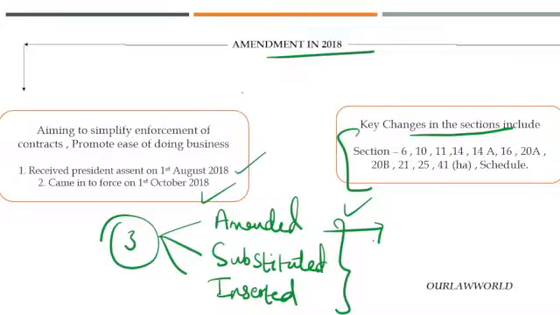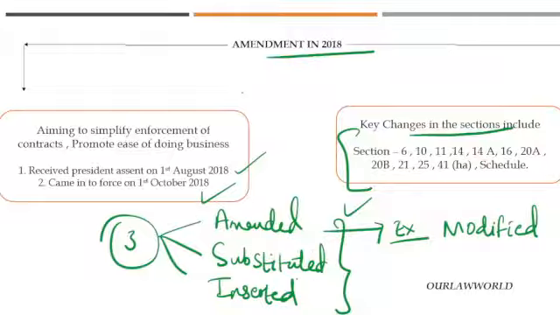So amended is something that, let us take there is a provision, there is a section, there is an explanation, for example, and in that only a part of that section has been changed or modified. Then we need to term that as amended. This provision has been amended. So you will term it like that.